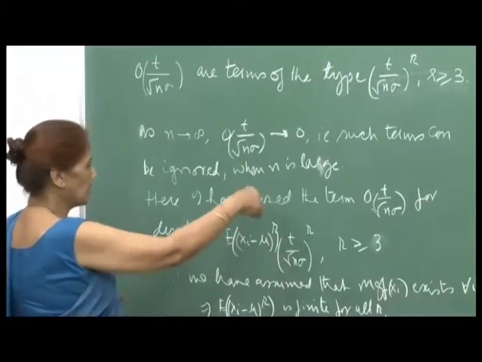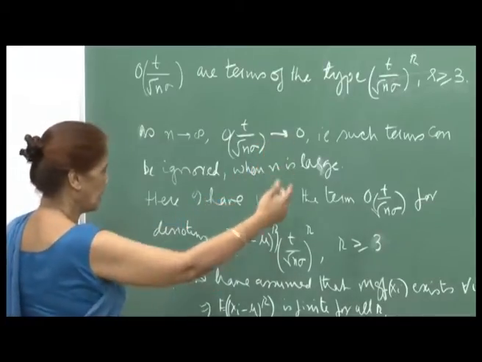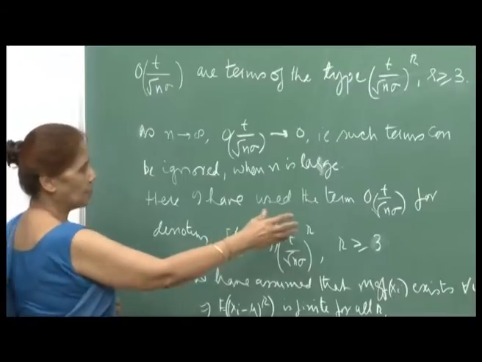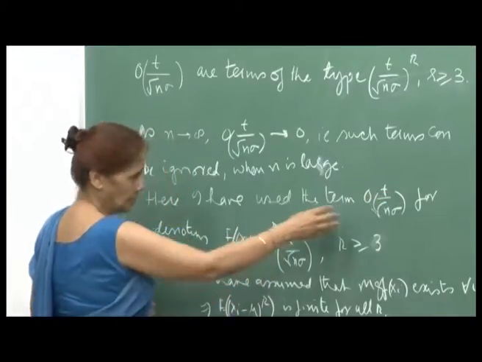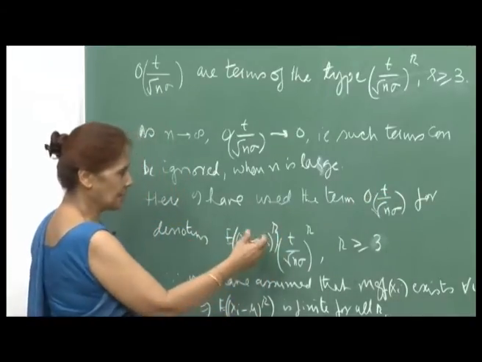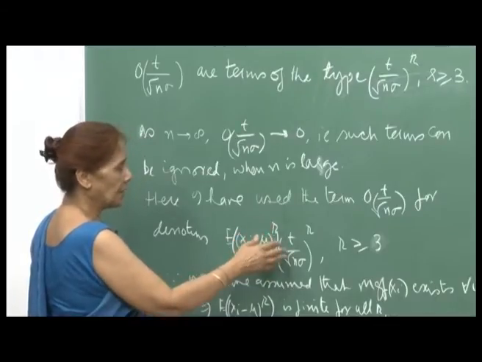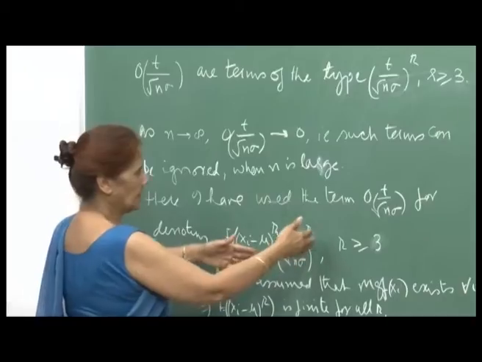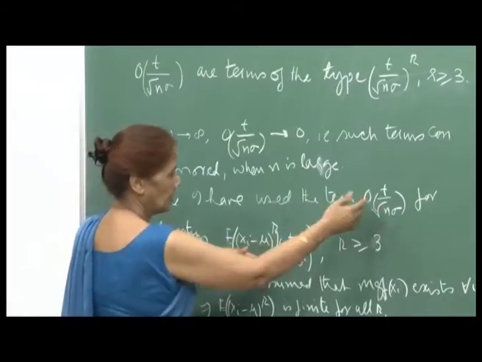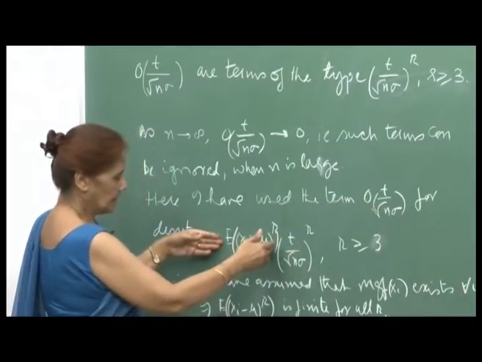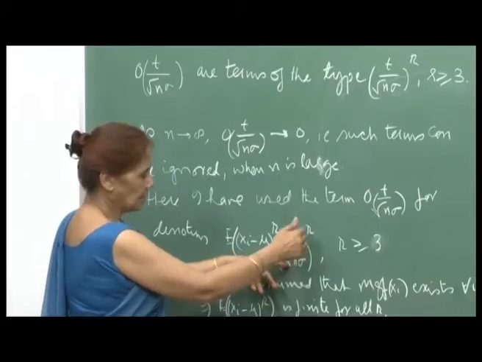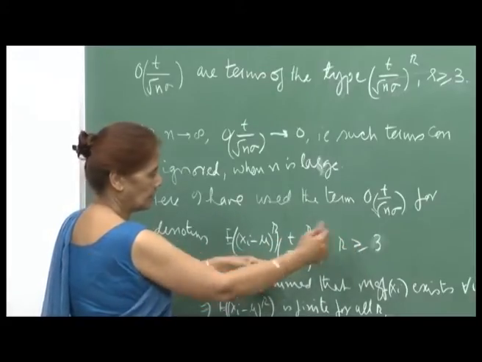This is the idea, but now for convenience I have used this notation also to include the term expectation of x i minus mu raised to r. So, in that proof this now denotes this into t upon root n sigma raised to r, for r greater than or equal to 3.